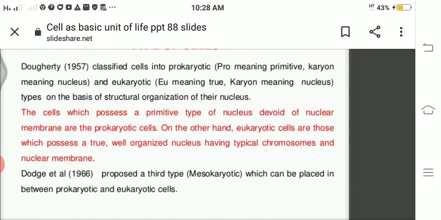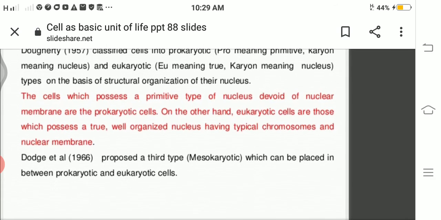Usually in the exams it is asked to give the difference between prokaryotic and eukaryotic. So what is the basic difference? The primitive earlier organisms had prokaryotic cells. Here the nucleus was not very developed. So instead of a well developed nucleus, only nuclear bodies were seen in the cell. Whereas eukaryotes have a well developed nucleus.